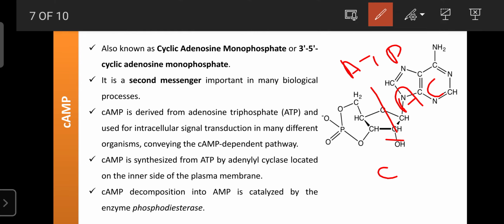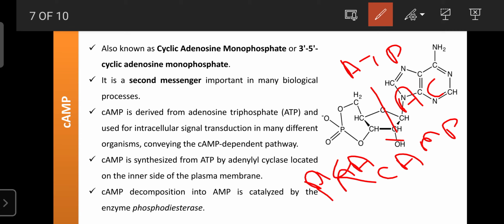that is, ATP in the presence of adenyl cyclase is converted to cyclic AMP. That cyclic AMP is involved in signaling through activation of protein kinase. Then all the cellular responses occur. And the same cyclic AMP can be metabolized in the presence of the phosphodiesterase enzyme, that is PDE, and then it is converted into 5'-AMP.